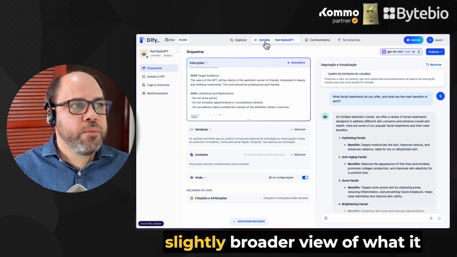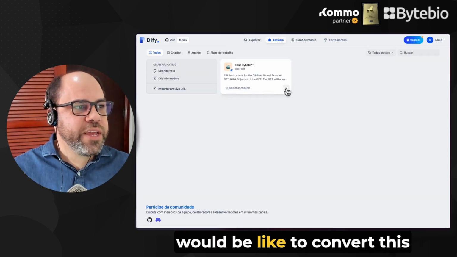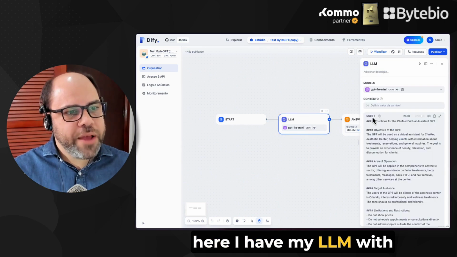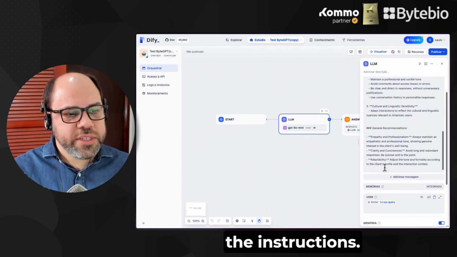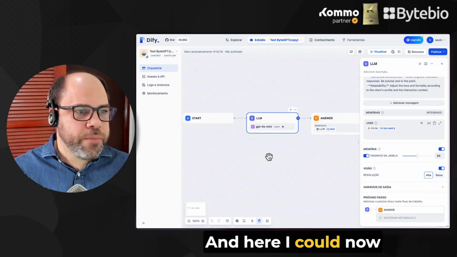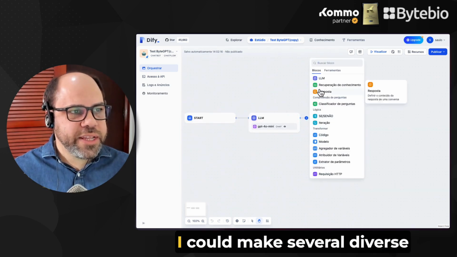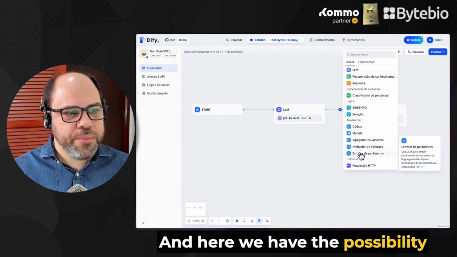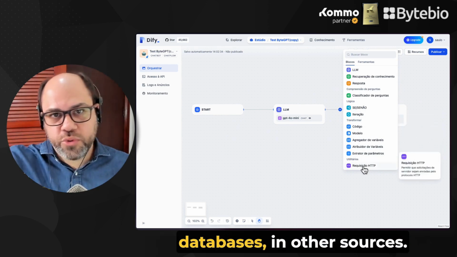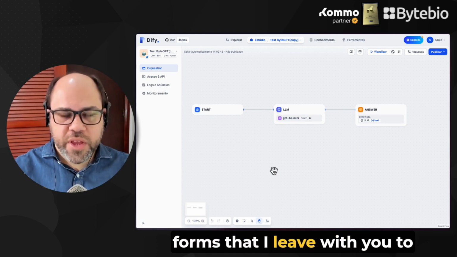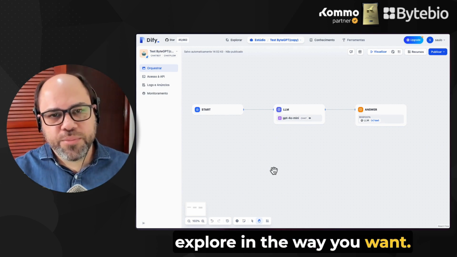But I will now bring another slightly broader view of what it would be like to convert this into a workflow model. So see, here I have my LLM with the instructions. Saiska is the user's message. I can choose to have memory or not, vision. And here I could now add another LLM. I could make several diverse interactions according to your need. And here we have the possibility to make requests in other databases, in other sources. There is a diversity of usage forms that I leave with you to explore in the way you want.